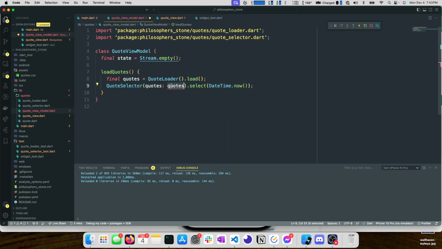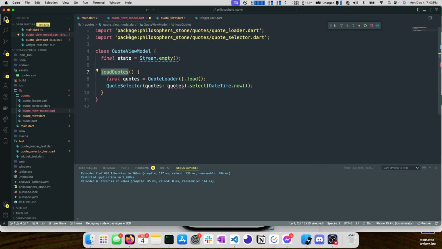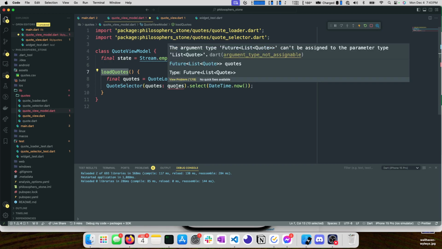One thing you may want to do is if you wanted to create a calendar that let people pick future days or previous days or anything like that, you would want to take in the date here. So load quotes would take in a date, and then that way the view could send whatever date is currently selected. If we have time, we may build that too. We'll find out.